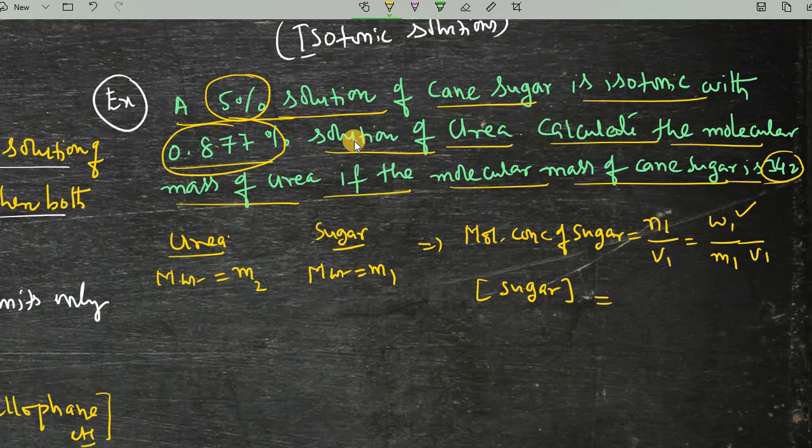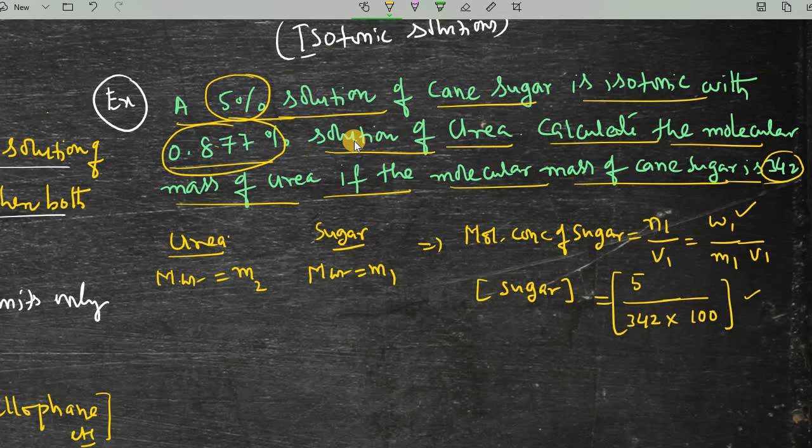The weight of sugar in the question is 5, percentage is nothing but weight, divided by the molar mass of sugar, 342, and the volume of the solution is 100 because percentage means per 100. Upon simplification, whatever you get you will write it out, but let it be.